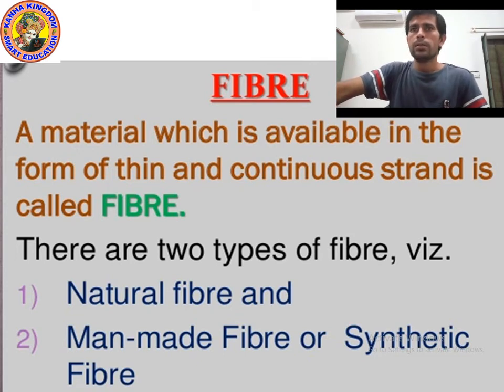Natural fiber we generally get from plants and animals, and man-made fiber you can easily guess by the name: they are made by man, or you can say they are synthesized by man.